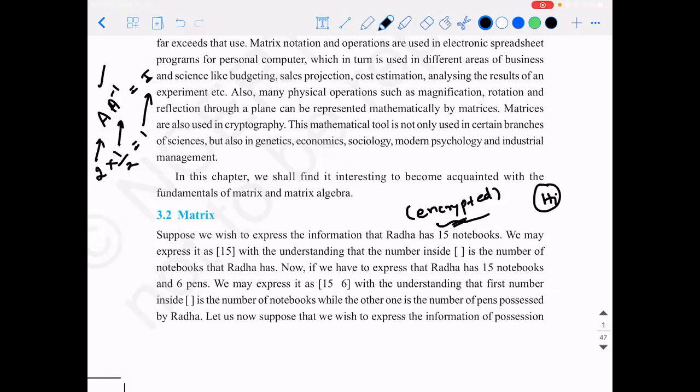So when this hi is converted into a binary form, they will multiply it with some other number which nobody knows, so that the product of those two is what is called an encrypted message. You're able to understand? It means you cannot decode it. So if you want to decode it, what are you supposed to do? Find that number and divide by it. You have to do the reverse operation of what you did there.